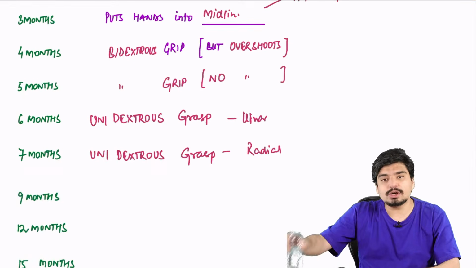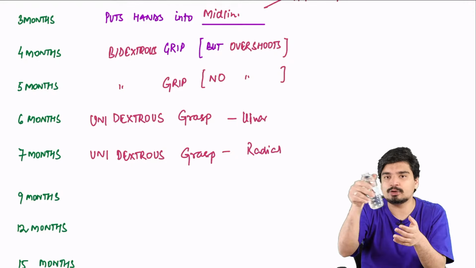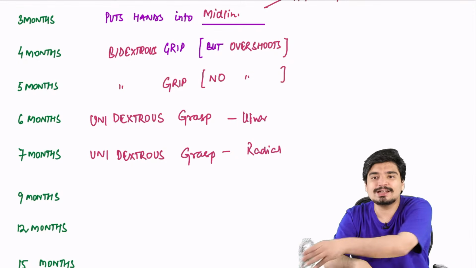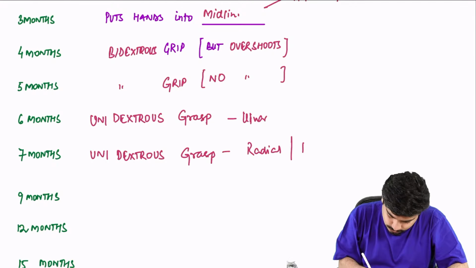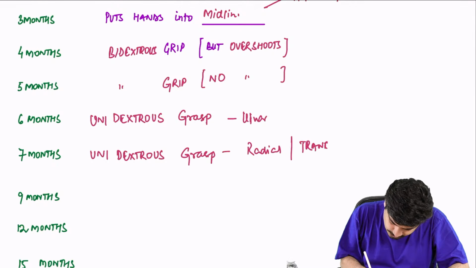So at 7 months, when he's holding something like this, he'll be able to transfer this thing from one hand to another. So transfer of objects also starts at 7 months.